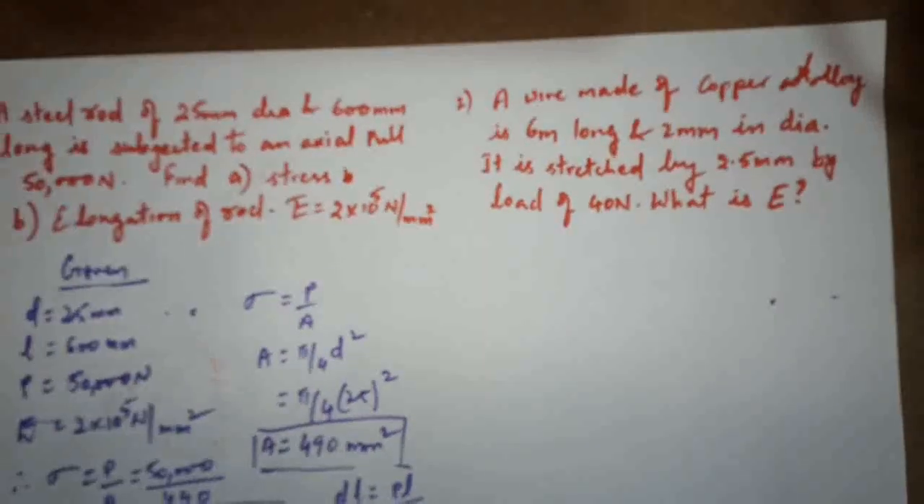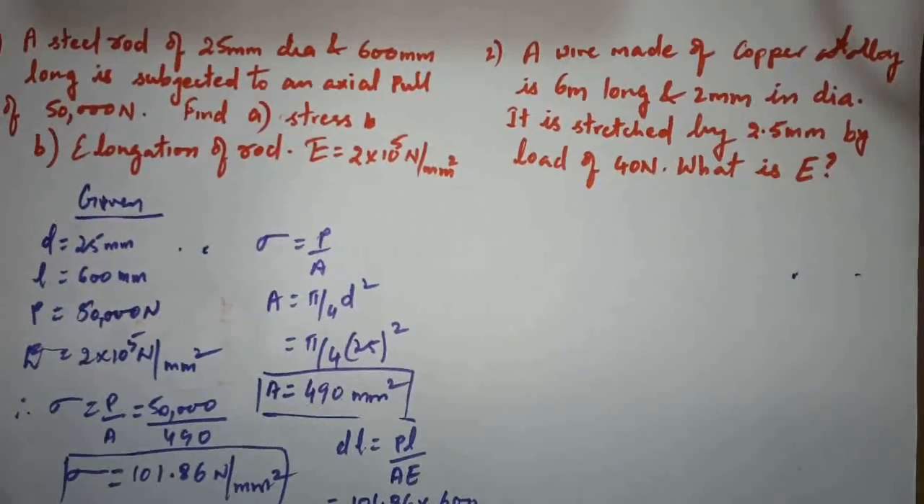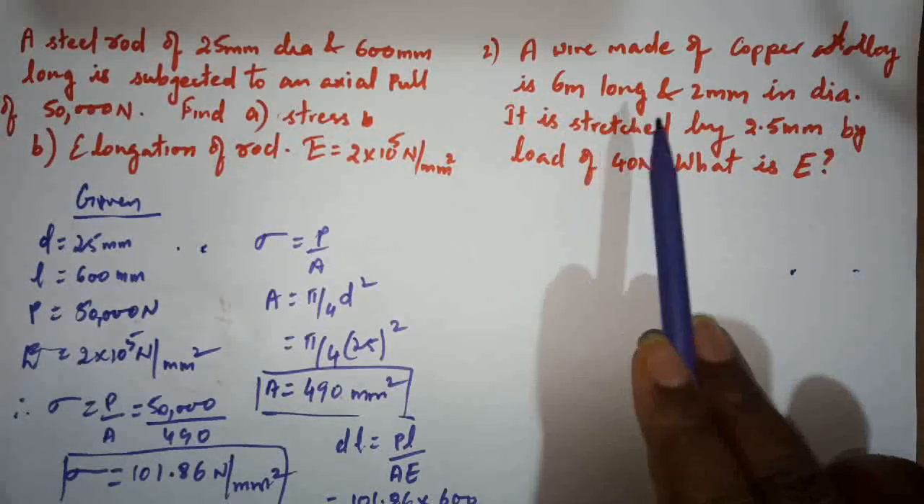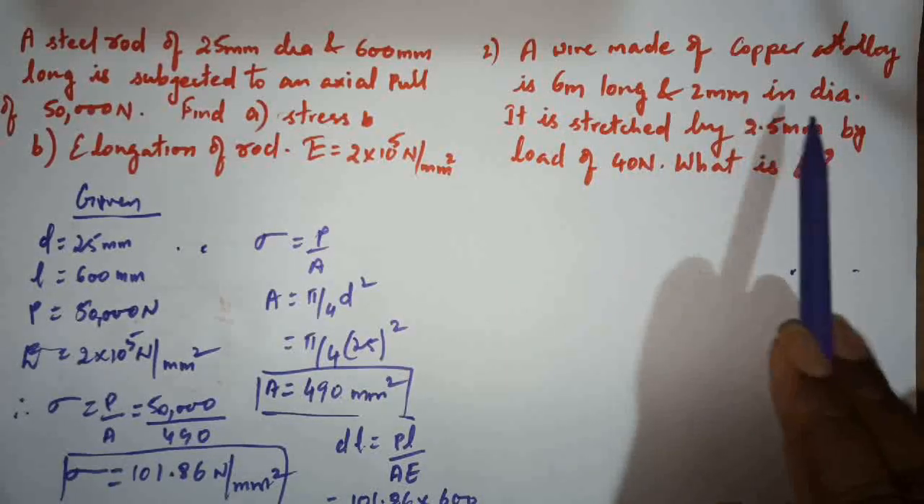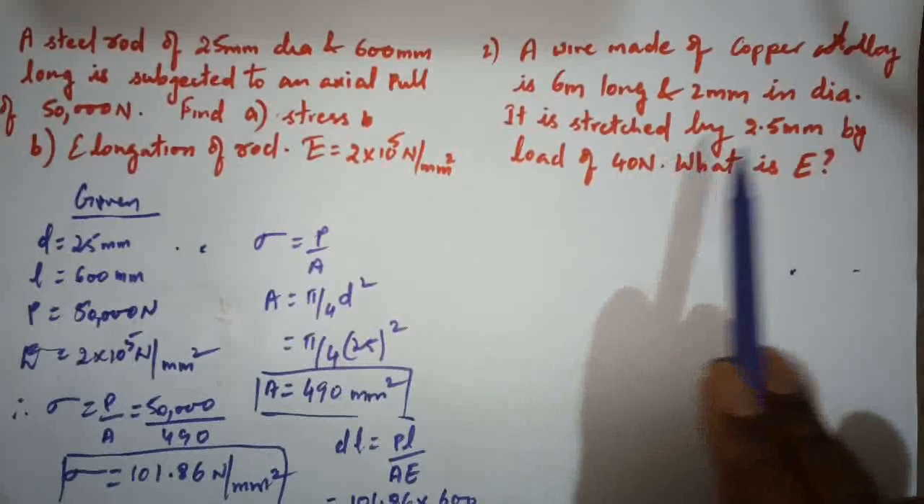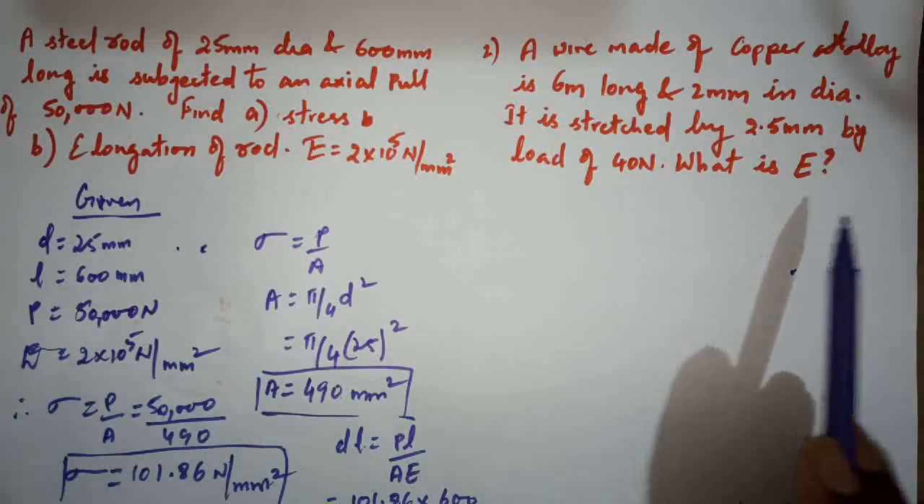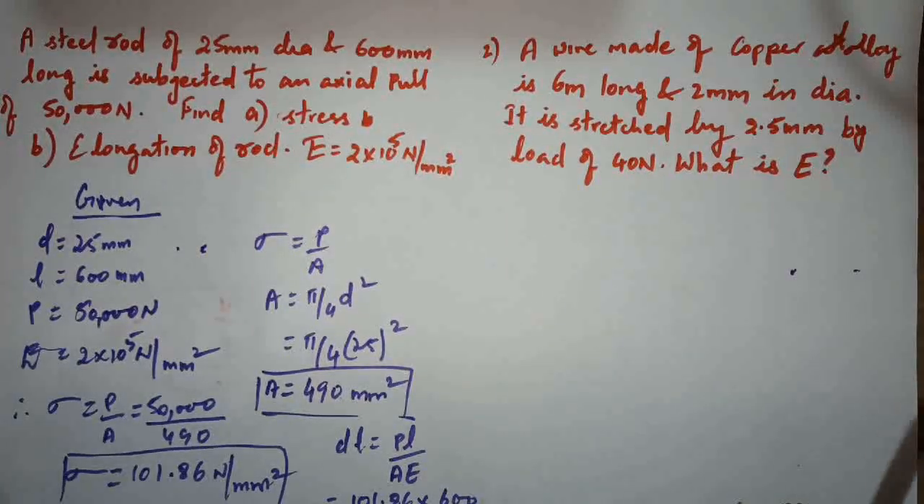Now let us go to the next problem. The next problem is a wire made of copper alloy, 6 meters long and 2 mm in diameter. It is stretched by 2.5 mm by a load of 40 newtons. What is the modulus of elasticity?